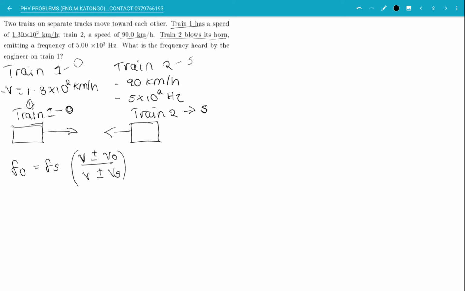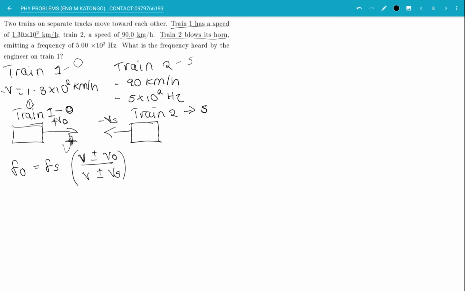Okay, so the velocity of the observer, since it is approaching the second train and is acting in the positive direction as seen, will be positive. And since the velocity of the second train is acting in the negative direction, the velocity of the source will be negative.